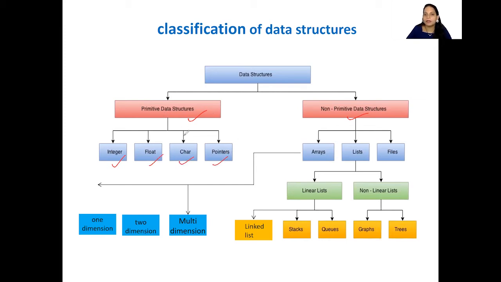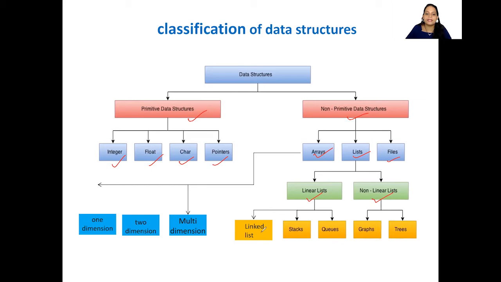we use in our program, isn't it? These are called primitive data structures, okay? Similarly, non-primitive data structure, by the name itself we can understand, they are not primitive, they are a little complicated compared to the primitive ones, okay? They include arrays, lists and files. Now under lists, it has been further divided as linear lists and non-linear lists, okay?